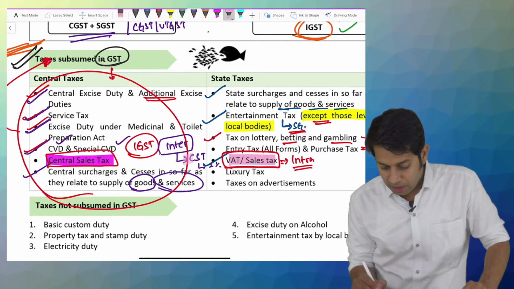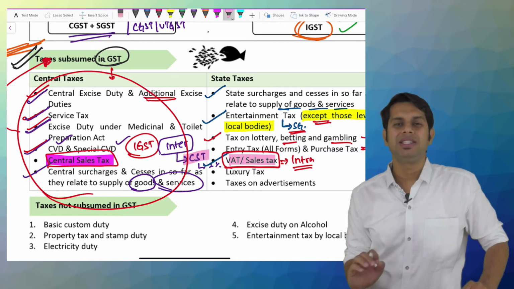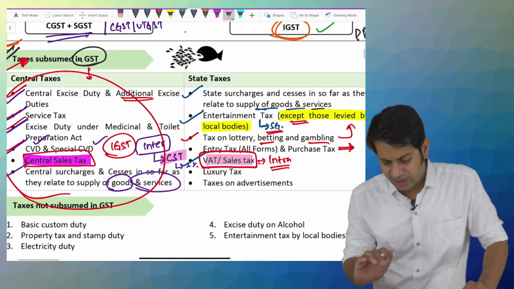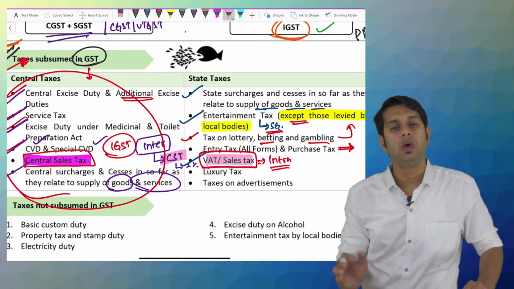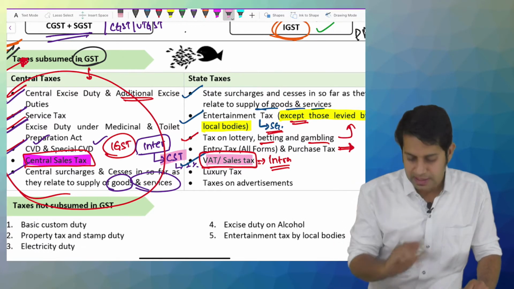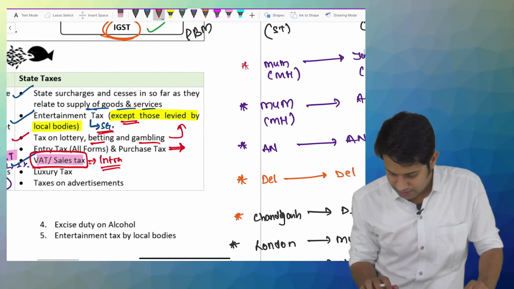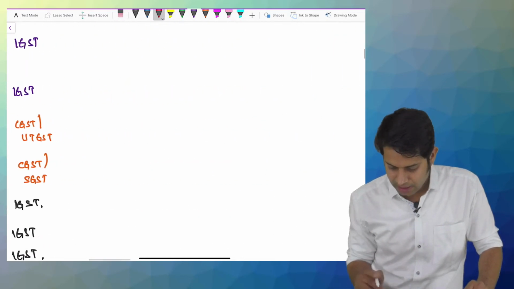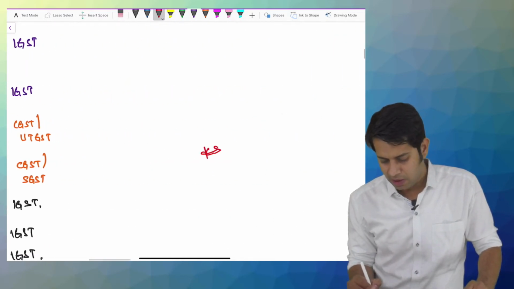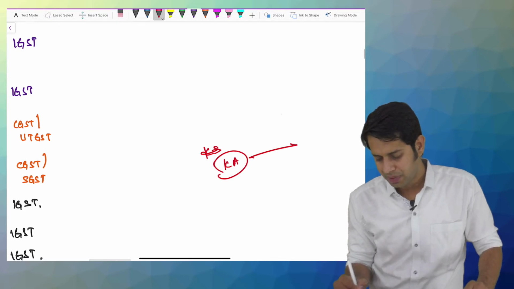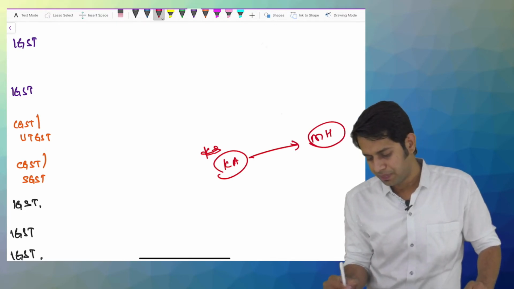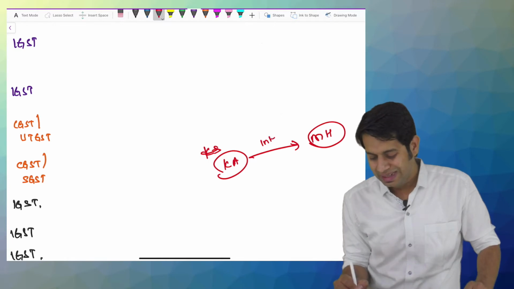Now, what happened was, the central sales tax revenue was going to the supplier state. Sir, I didn't understand this. Say, for example, a supply is made from the state of Karnataka to the state of Maharashtra. This is an interstate supply.